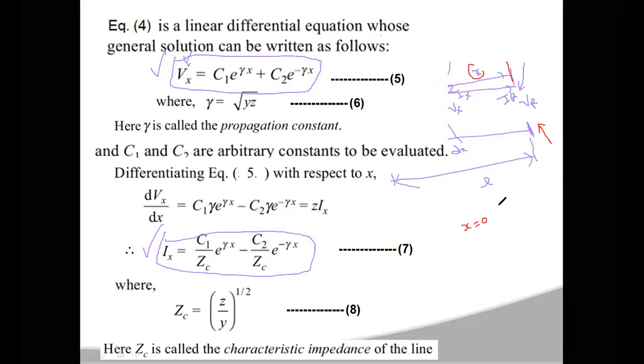Now when x is equal to 0, Vx will become equal to VR, and Ix will become equal to IR.